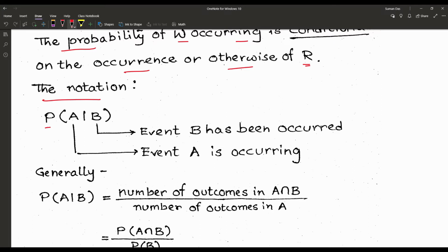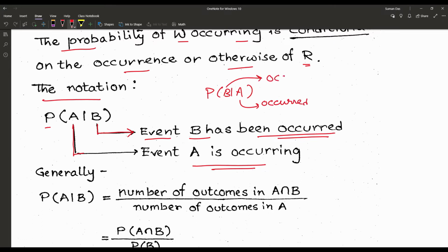Whichever is written on the right-hand side, as the denominator, that event B has occurred, and event A is now occurring. In the same way, if we have P(B by A), that means event A has occurred and B is occurring.